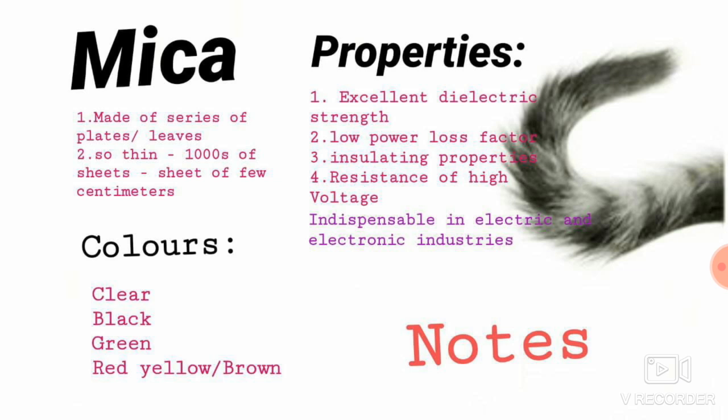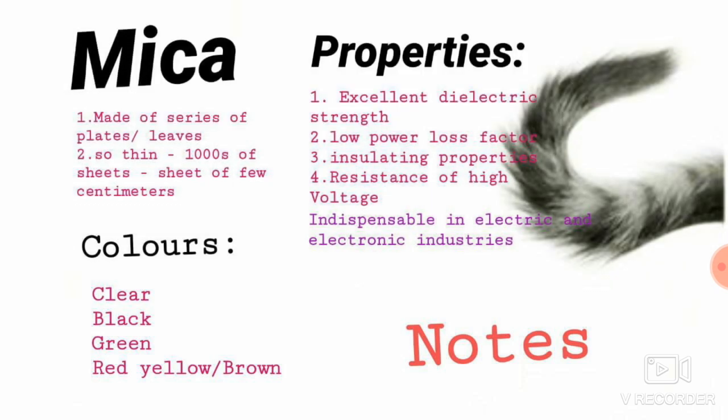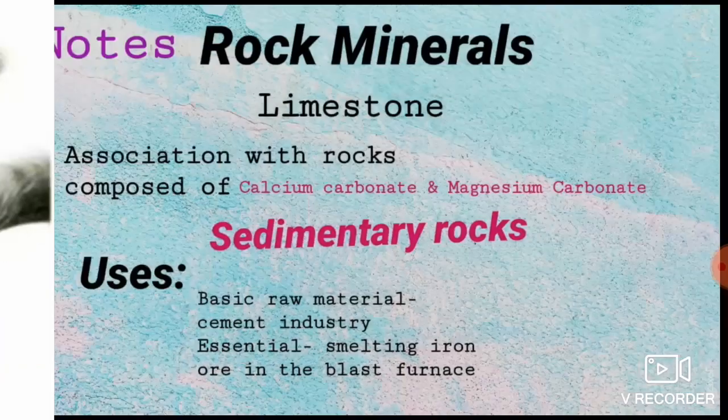So mica is made up of very thin sheets, and thousands of mica sheets together form a layer of just a few centimeters. Coming to the colors: clear, black, red, yellow or brown, and green. And the properties, you know well, it has 4 very important properties, so it is indispensable in industries. So make a note of this slide.